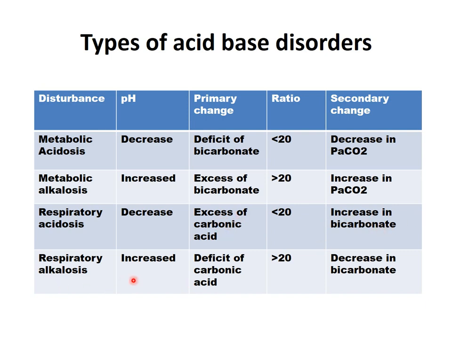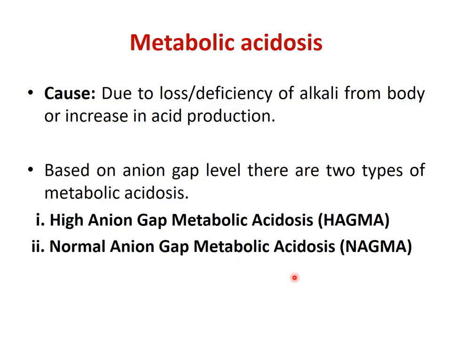Respiratory alkalosis: increase in pH, deficit of carbonic acid, ratio greater than 20 because the denominator is less. So the same secondary change occurs, a decrease in bicarbonate, to maintain the ratio of 20. We have seen the classification of the acid-base disorders and how compensation occurs.